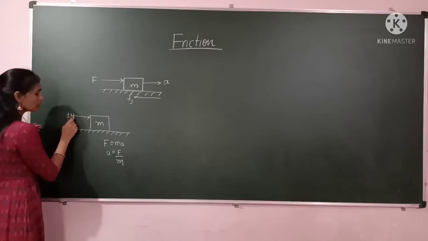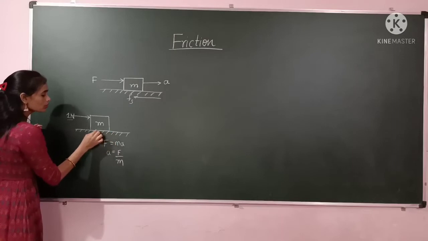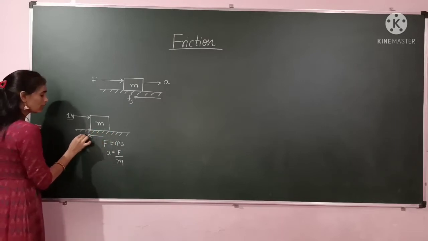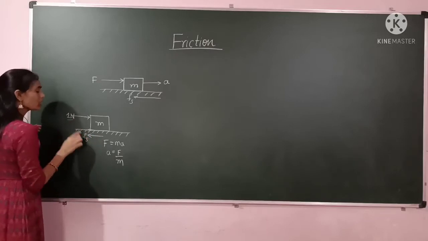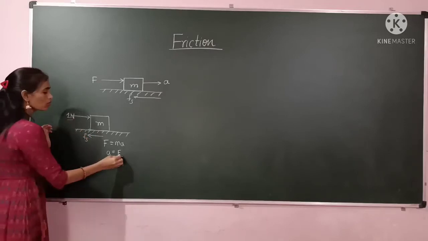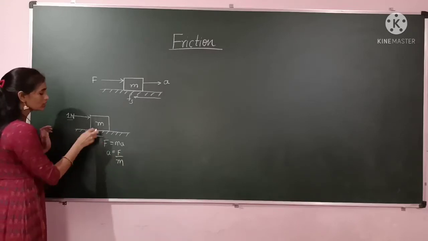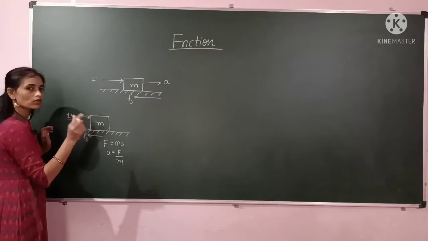If you are applying 1 Newton of force, the frictional force is also applying 1 Newton of force in the opposite direction. For that reason the net force becomes 0. When net force becomes 0, the acceleration will be 0, and when acceleration is 0 the object is not moving.